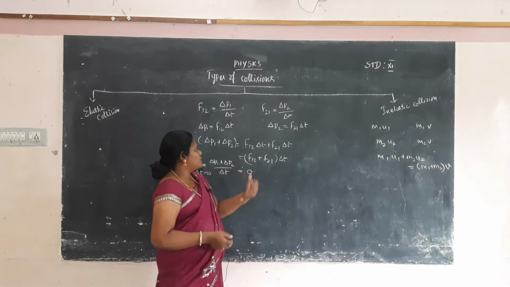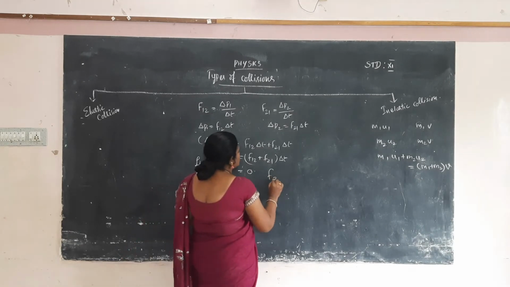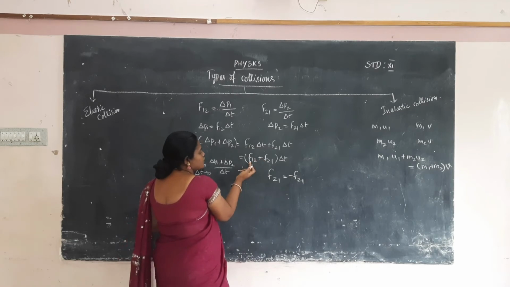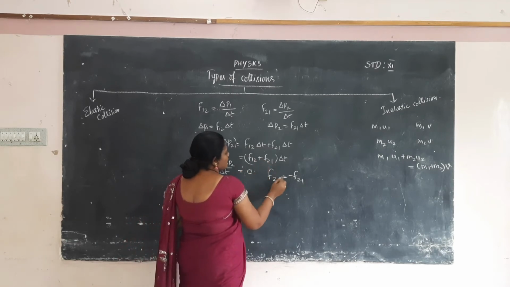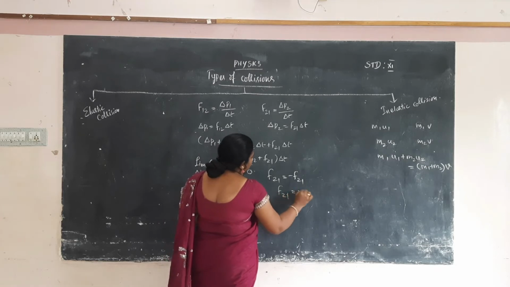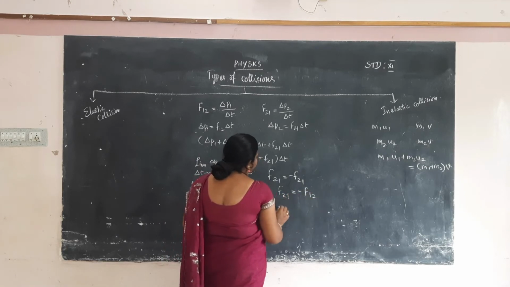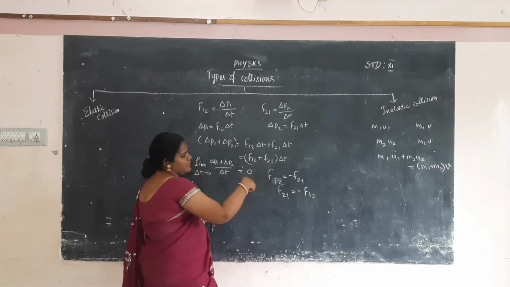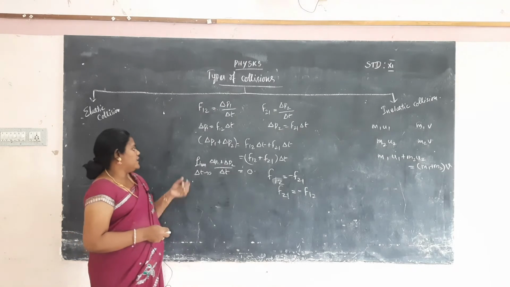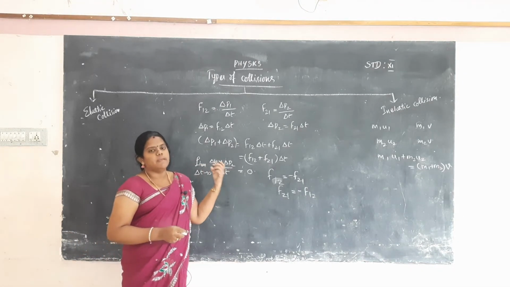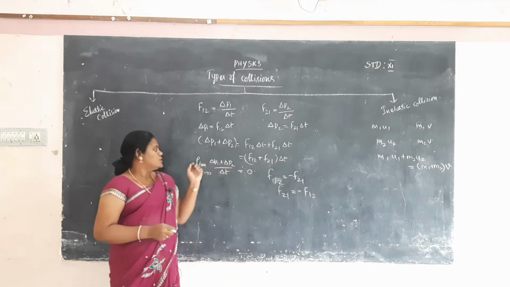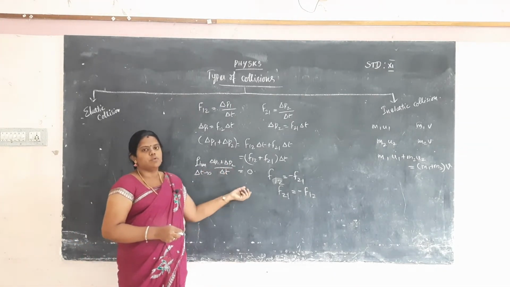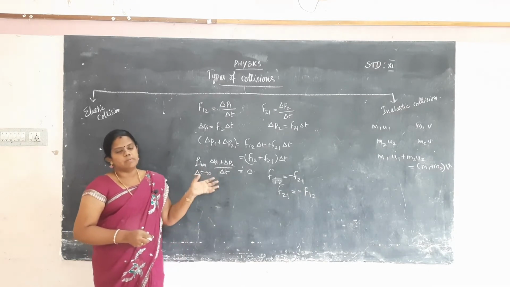Equal and opposite means F12 is equal to minus F21, so F21 is equal to minus F12. Substituting in the formula, F12 minus F12 is taken as 0. So automatically the sum of the changes in momentum acting on the bodies is equal to 0. In the limit del T tends to 0, the change in momentum with respect to time is equal to 0. So the total momentum is conserved.